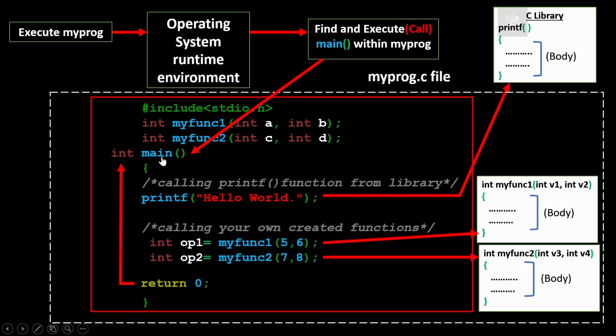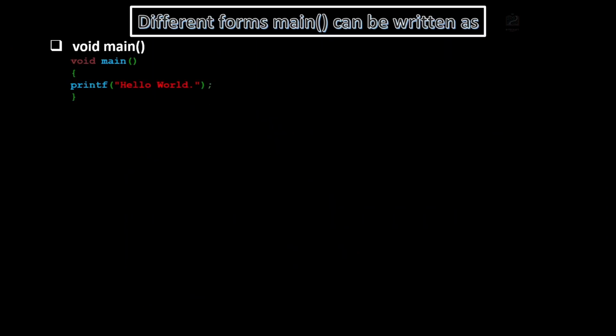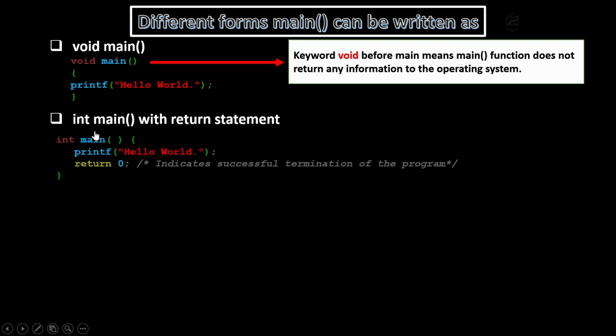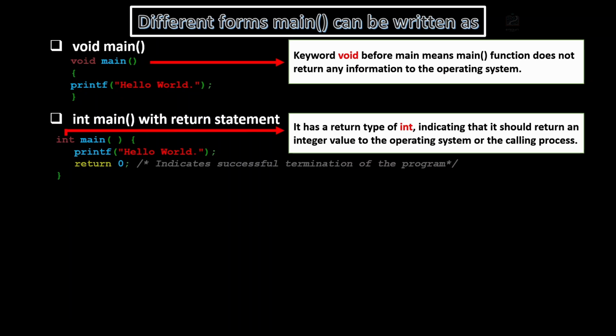Now a different form in which a main function can be written is void main, and when we write void main, we do not return any value with the help of the return statement. Void means that the main function is not going to return any kind of data or information to the operating system. With int main, the operating system is expecting that we are going to return some integer type of data, so we are returning the value 0 here.